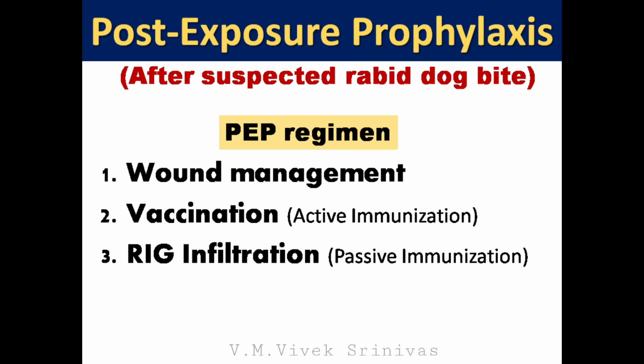For post-exposure prophylaxis, that is after a suspected rabid dog bite, the following PEP measures are followed. Number 1. Wound management. Number 2. Vaccination. And number 3. Rabies immunoglobulin, that is RIG infiltration. We will discuss in detail about each measure here.